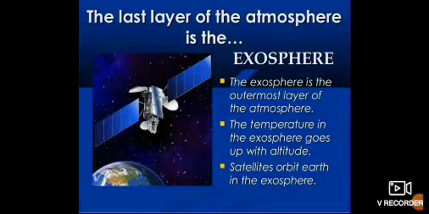The last layer of the atmosphere is the exosphere. It is the uppermost layer of the atmosphere. It starts at the top of the thermosphere and continues until it merges with space. Temperature increases with altitude in this layer because of solar radiation and can exceed 4000 degrees Celsius. While hydrogen and helium are the main gases of this layer, they exist only in very small quantities. This is because of the absence of